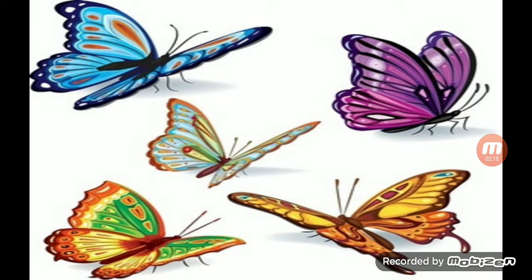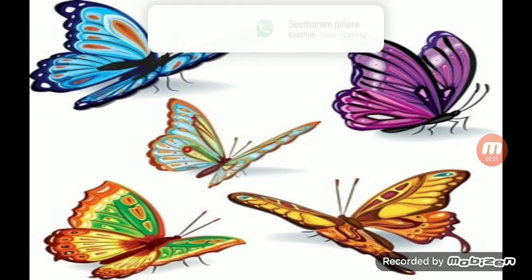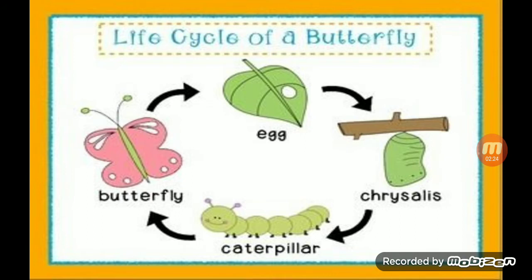So the butterfly has 3 body parts. Okay, dear. Then can you say the life cycle of a butterfly? How many stages does it have? The butterfly life cycle contains 4 stages. First, the adult butterfly lays eggs on leaves. Then the caterpillars hatch out and come out from the egg. What is the caterpillar's first food? The caterpillar eats the eggshell first, then it eats the milkweed plants.